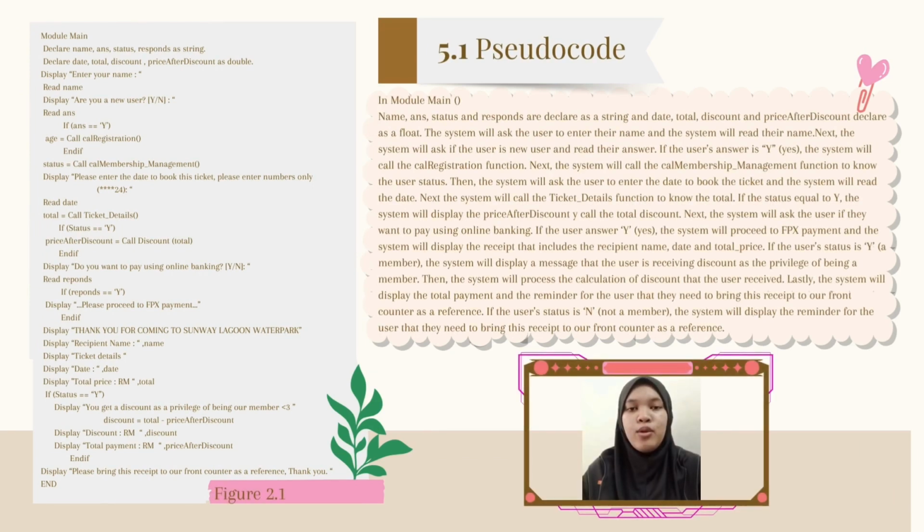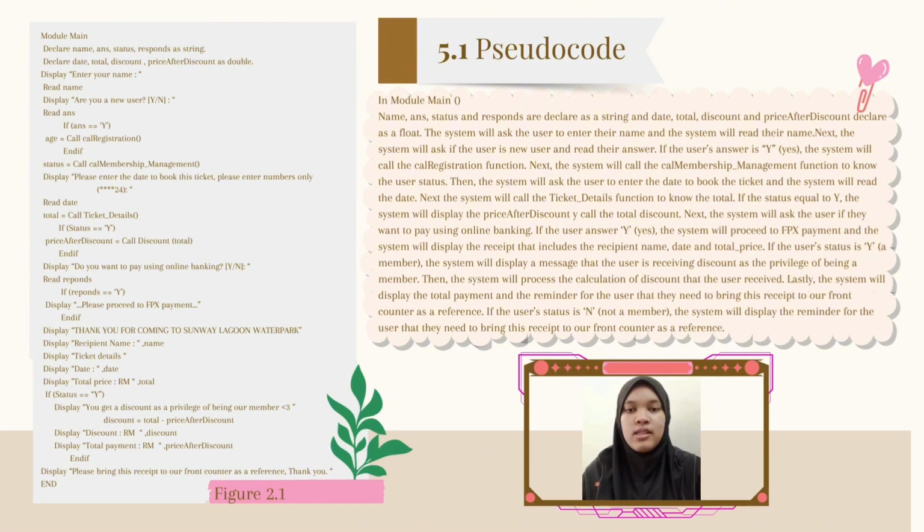First, we have the modular main function. In the modular main function, name, answer, status, and response are declared as strings, and date, total, discount, and price after discount are declared as floats. The system will ask the user to enter their name, and the system will read their name. Next, the system will ask if the user is a new user and read their answer.